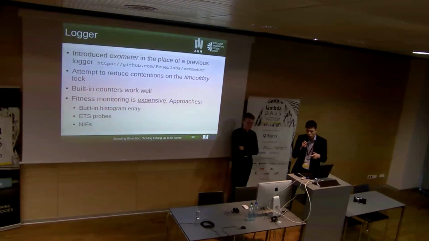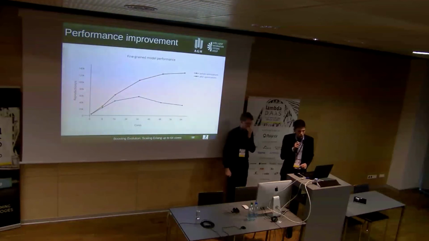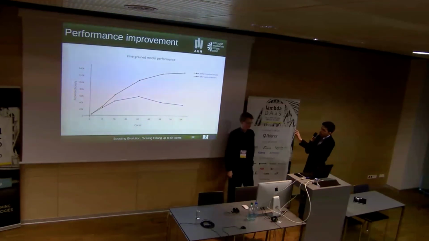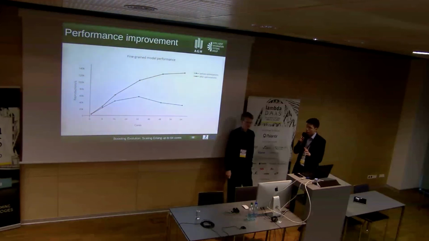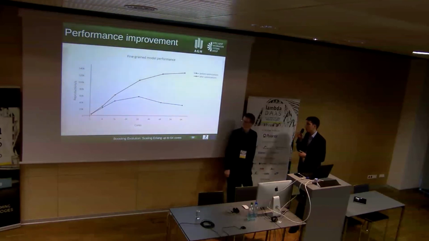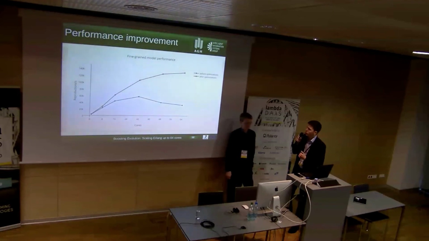And when we introduced NIFs, the application finally started to scale somehow. So here on this chart, I hope you can see, on the y-axis you have the number of reproductions per second. This is just a performance measure. You can think of it as a number of algorithm iterations per second. The orange line represents the algorithm performance after those two changes that I told you about. So the performance increased, and it finally started to scale.